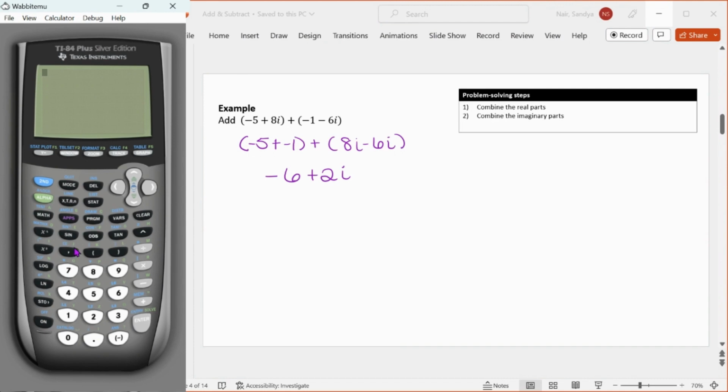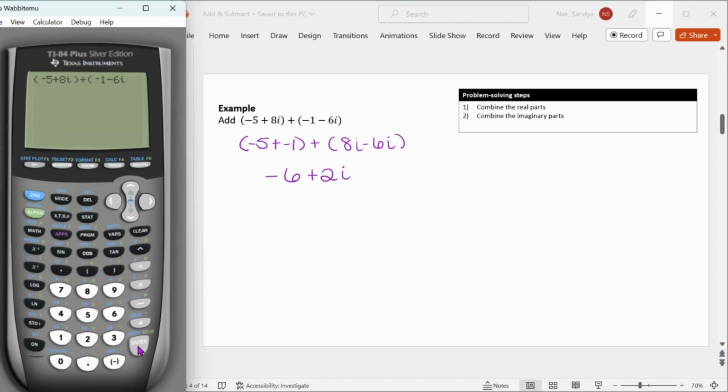Let's verify this using our calculator. So we have negative 5 plus 8i, and then plus negative 1 minus 6i. Okay, and then when we hit enter, it gives us our answer.